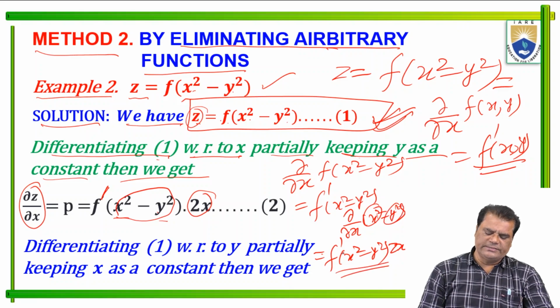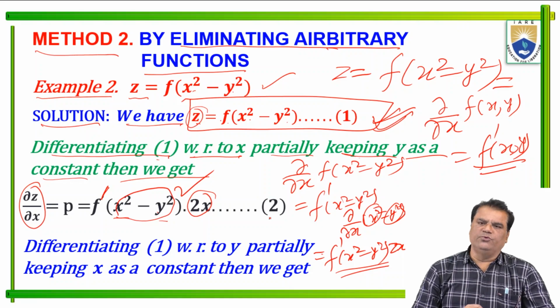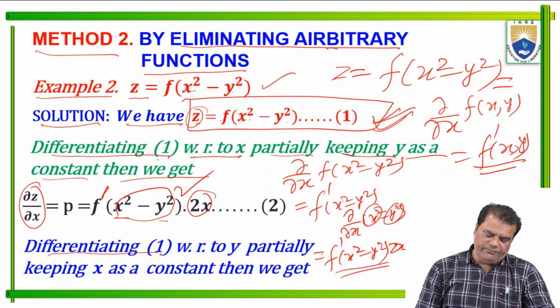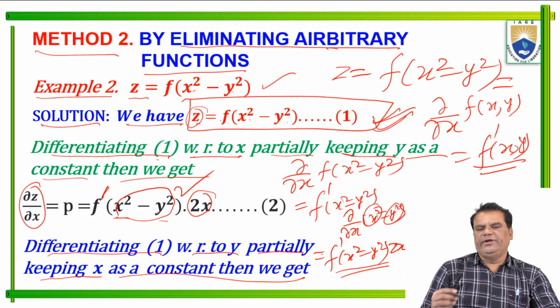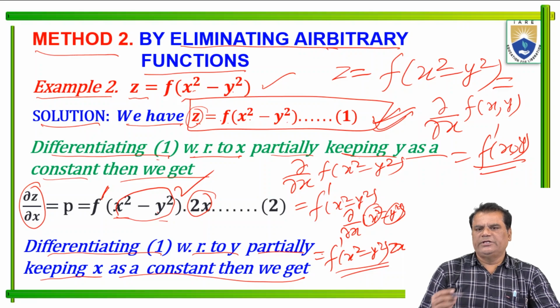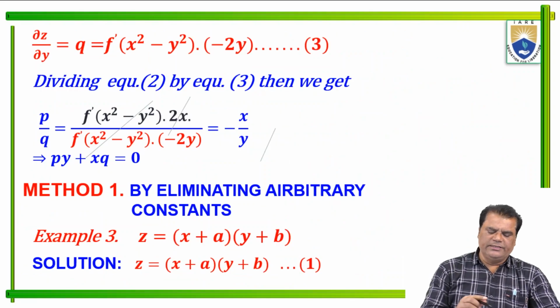So we get f dash of (x² minus y²) times 2x. This is equation 2. Now differentiating equation 1 with respect to y partially, keeping x as a constant, we get this result.